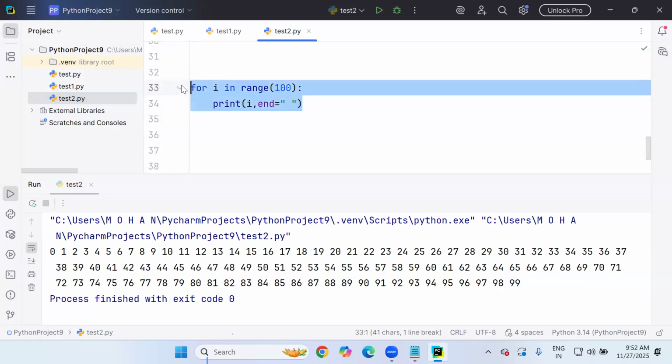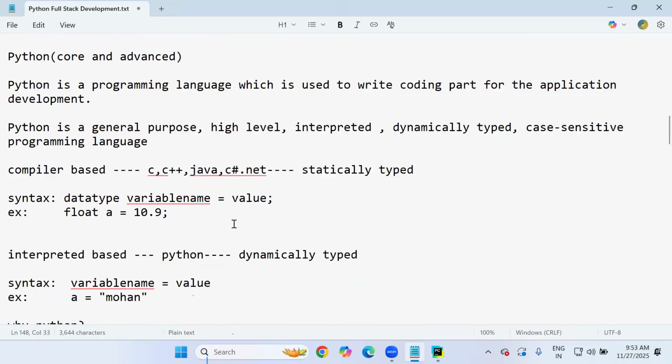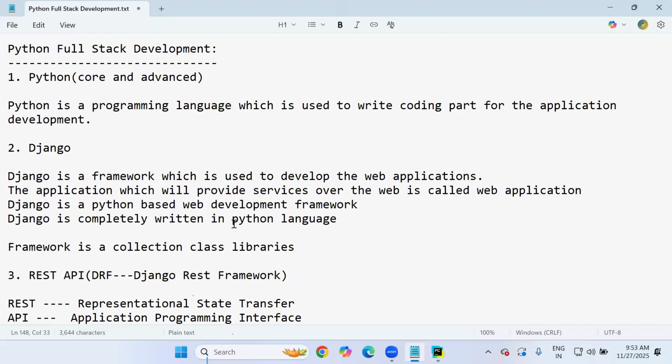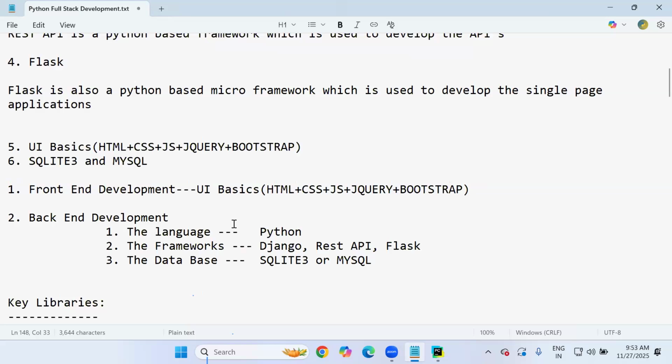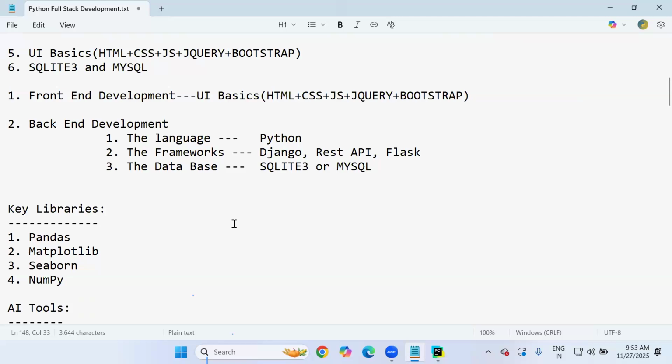Okay. So this is the total discussion of the Python full stack development demo sessions, over. As I am saying, from the last 3 days onwards, you have had free demos, 4 demos. This is the last demo which we completed. I hope those who have been following my lectures from day one got clarity in full stack development. I'm going to cover a total of 6 subjects: 1 language, Python; 3 frameworks, Django REST API and Flask; and UI technologies for designing purposes; SQLite 3 and MySQL as database tools.